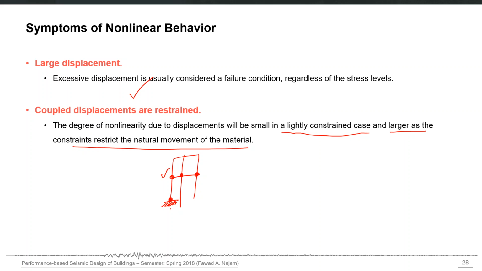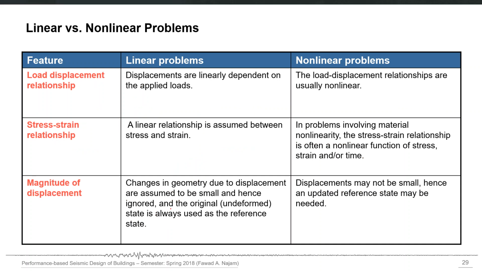So whenever you constrain the displacement, or you constrain different nodes to have the same displacement, or you restrain a particular displacement by giving them some idealized support condition, in these cases you may expect a high degree of nonlinearity compared to if you don't restrict the natural movement of that structure. So these are some of the symptoms, or how you can identify that you may expect nonlinear behavior as a result of applied loading.